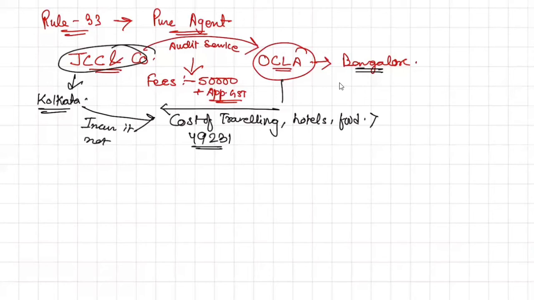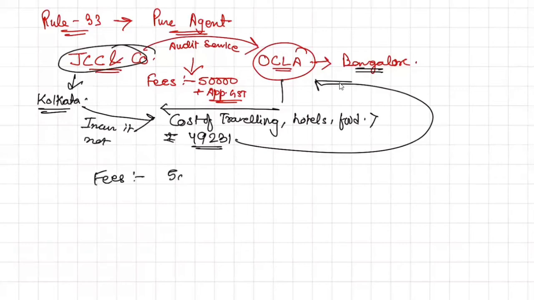And I handed over this bill to OCLA. So what do you think I will charge to him? I will charge my fees 50,000. I'll charge 18% GST on it. What is 18% of 50,000? 9,000.